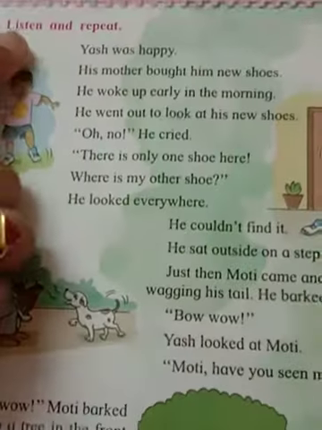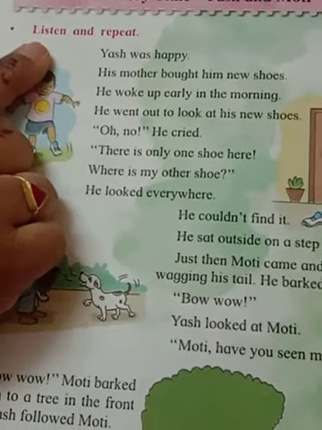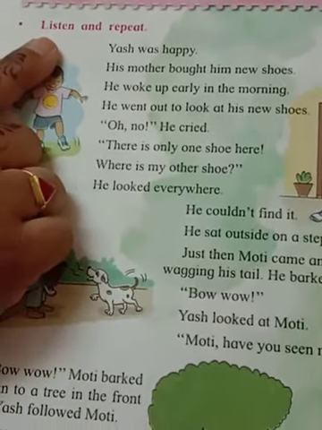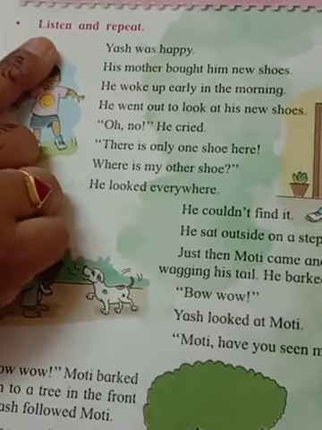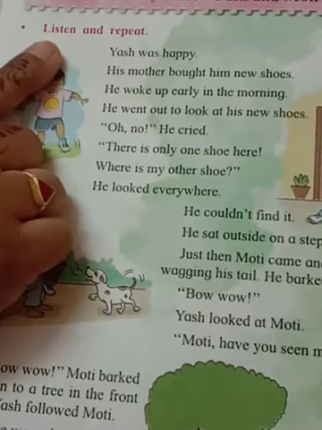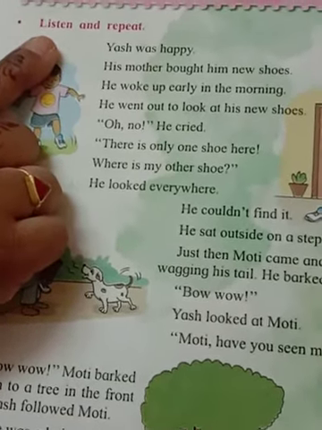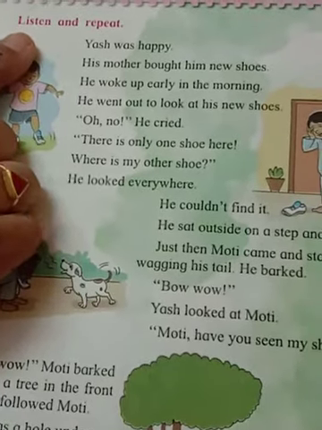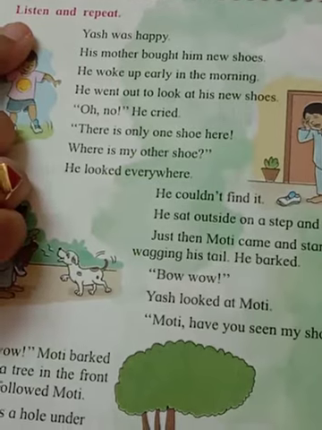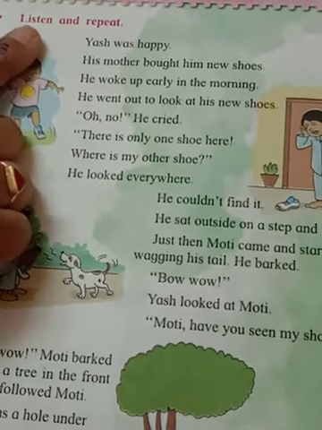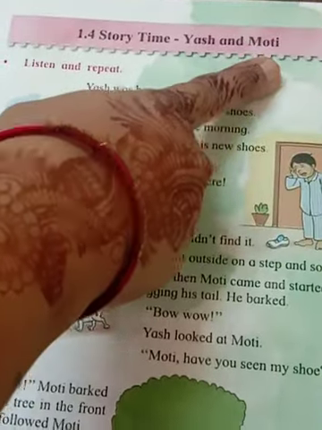See, you have to listen to this story very carefully, and now we are not in the class, so you will not be able to repeat with me. So after listening to this story, with the help of your mother or father, you have to repeat the story behind them. Okay, in a very good voice, with proper punctuation marks and proper pronunciation. Okay, so come to the story, listen and repeat. Story name is Yash and Moti.